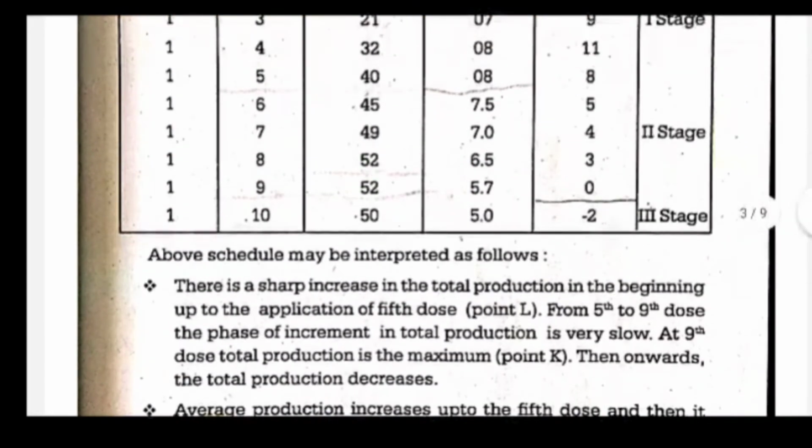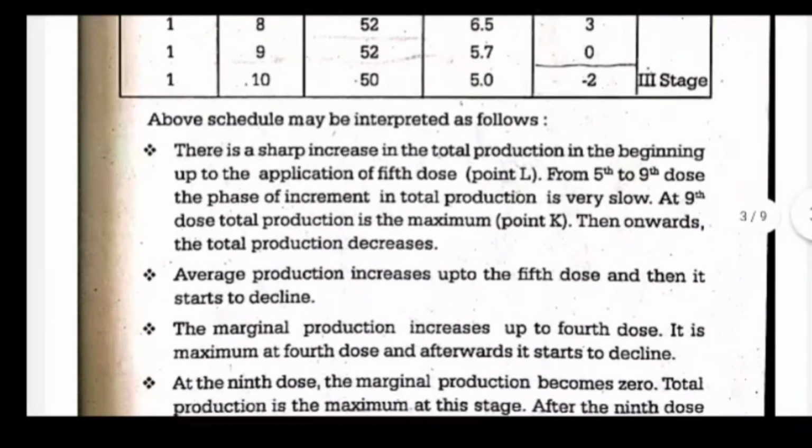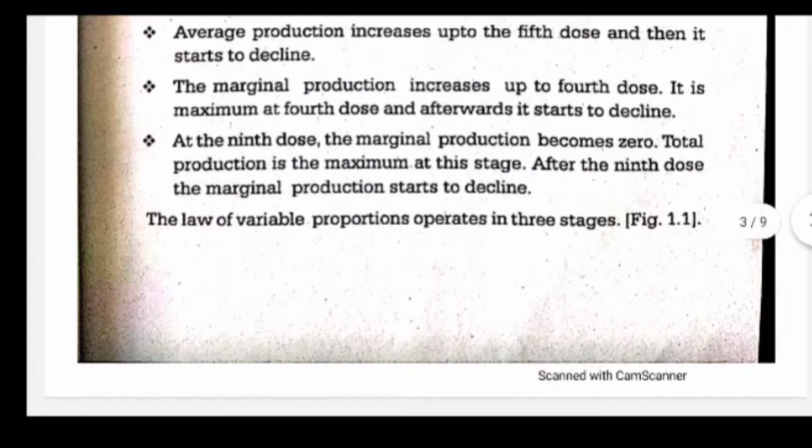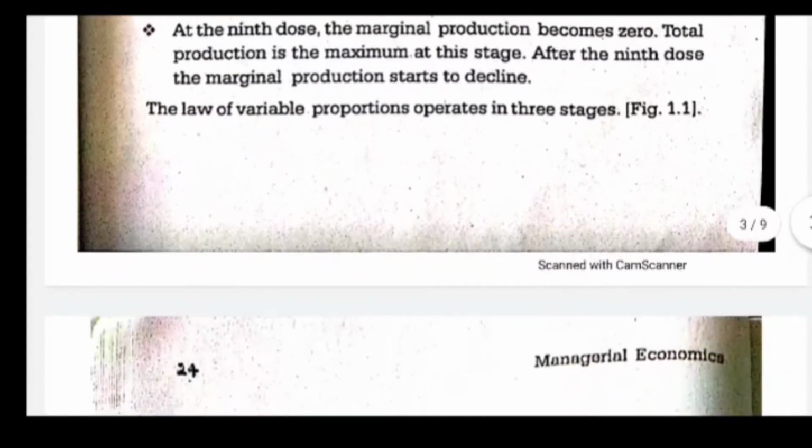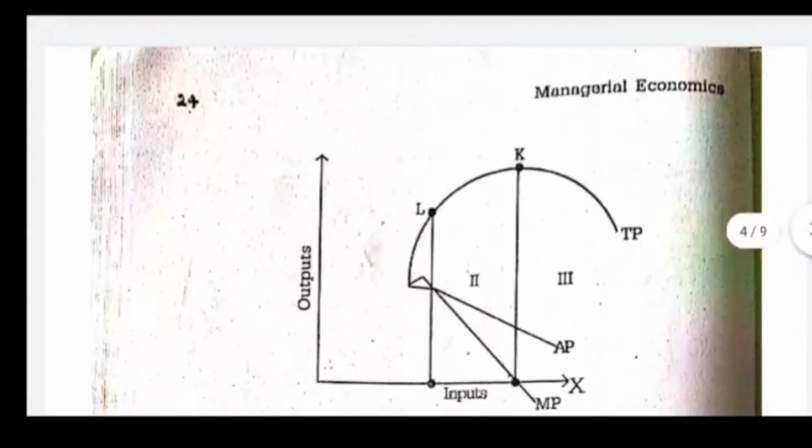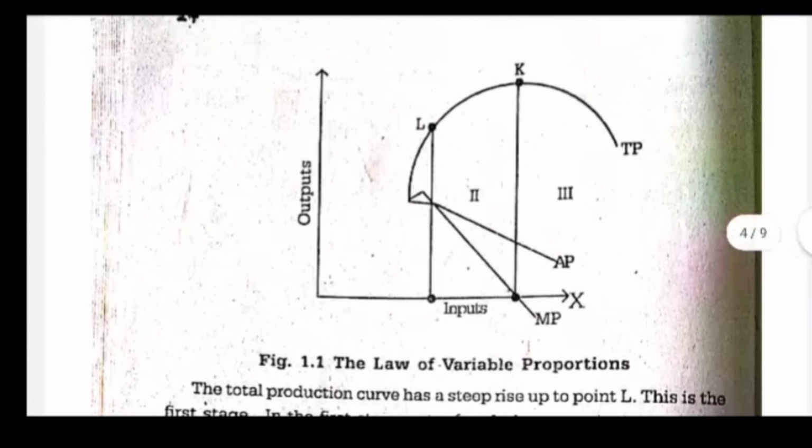At the ninth dose, the marginal production becomes 0. Total production is at maximum. Look, where the marginal production becomes 0 at the ninth dose, the total production is at its maximum, 52. After that, even if you continue producing, it will become negative. Marginal product becomes -2. The law of variable proportion operates in 3 stages.